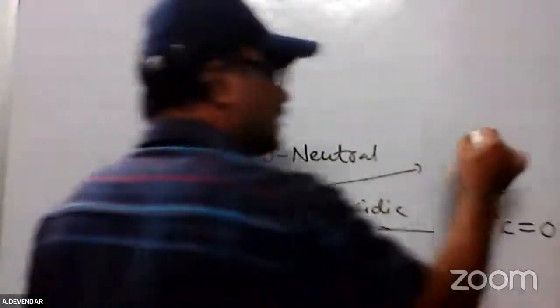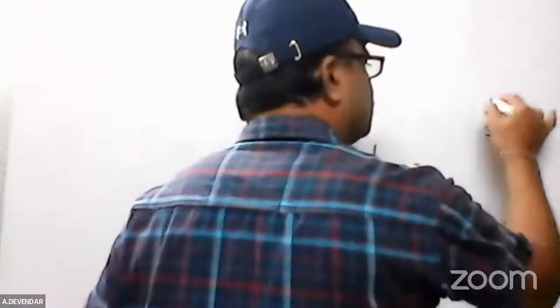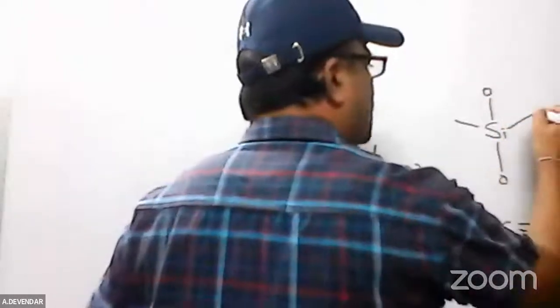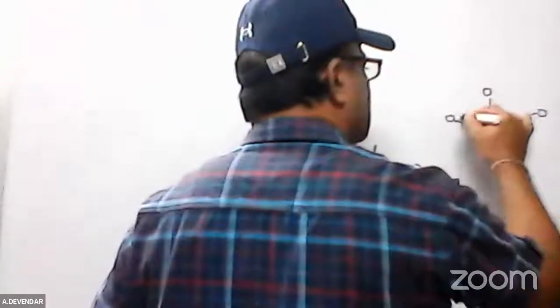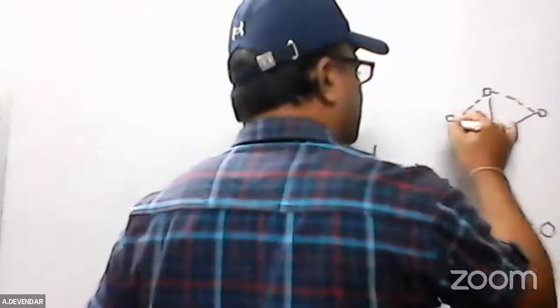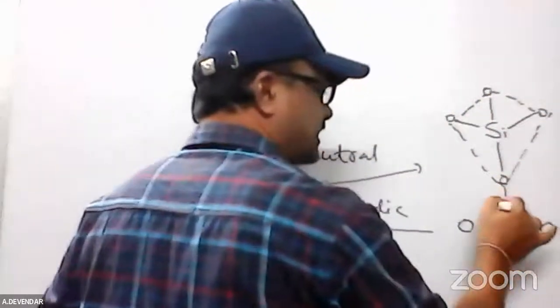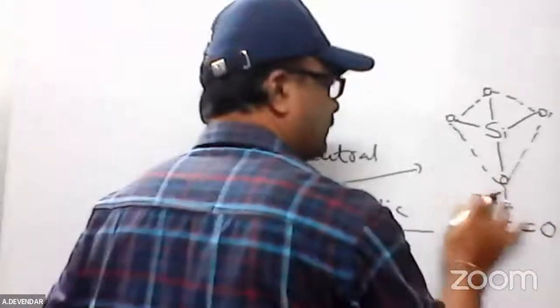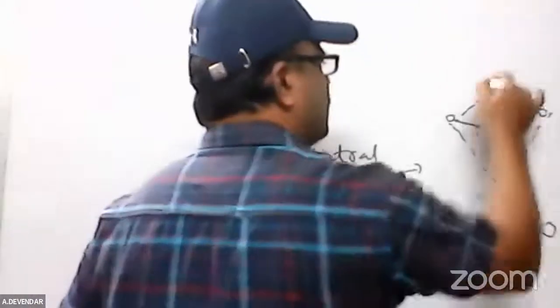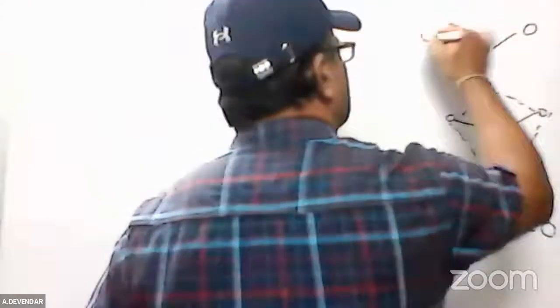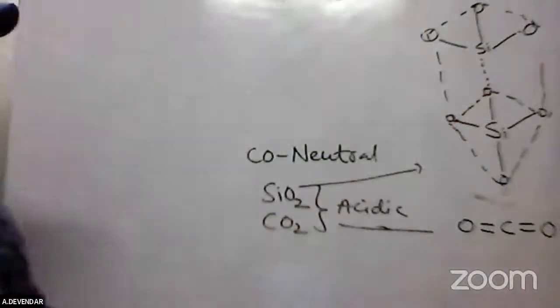That means the silicon is linked with 4 oxygen atoms. This linkage will be there, like that again silicon and oxygen. A tetrahedral structure will be taken.